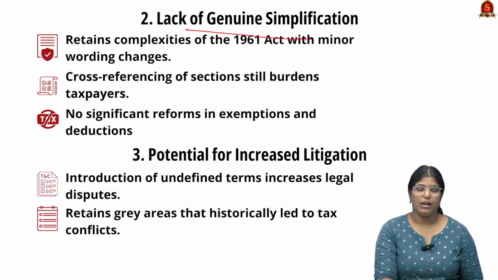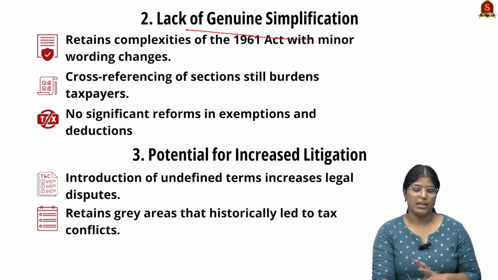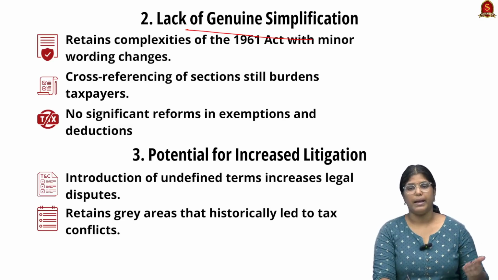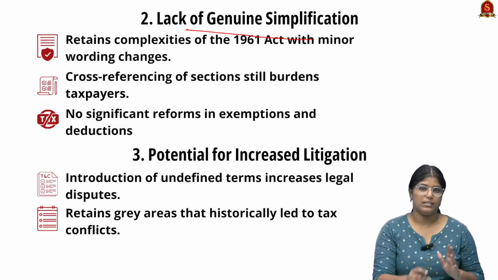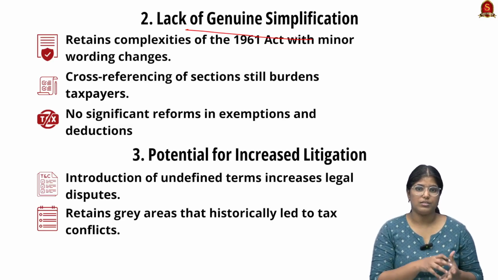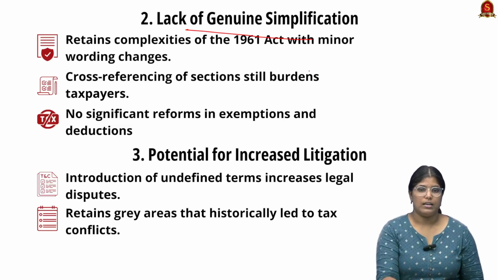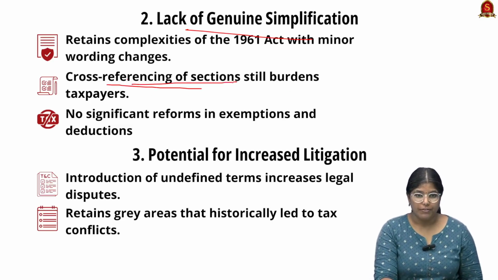Secondly, lack of genuine simplification. See, as I said earlier, only a little portion of it has been covered in order to modernize it by including the digital space. Except that, most of the important provisions that have to be amended have been left untouched. That is what has been said here. Cross referencing of sections is still a burden for the taxpayers.